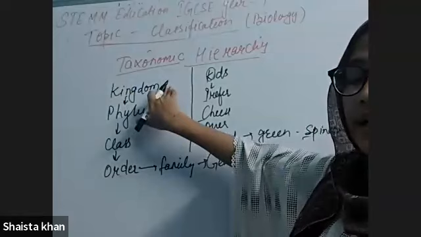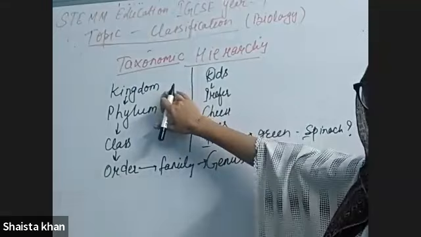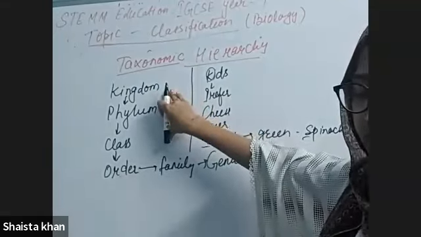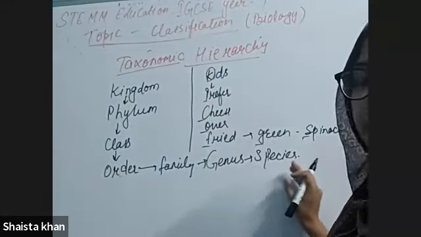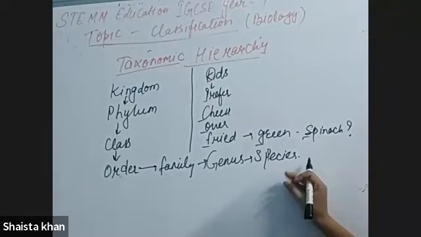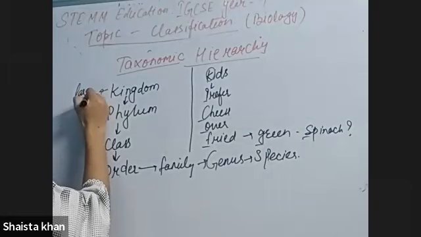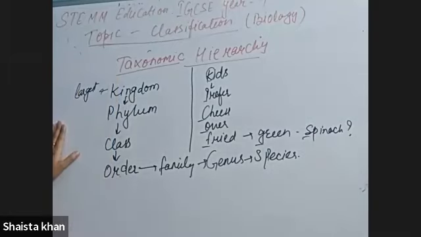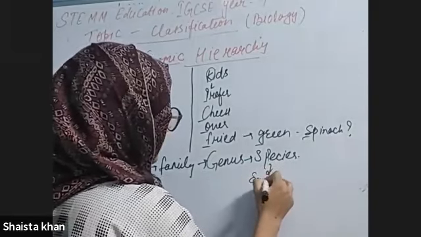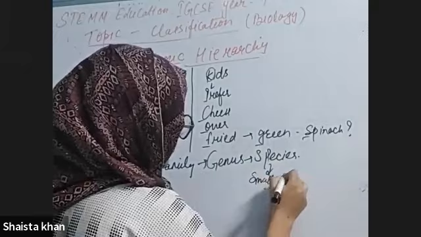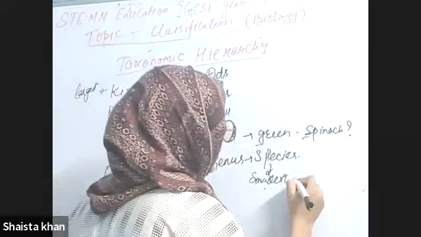See, kingdom is the largest in the hierarchy, and the species is the smallest and most specific classification.